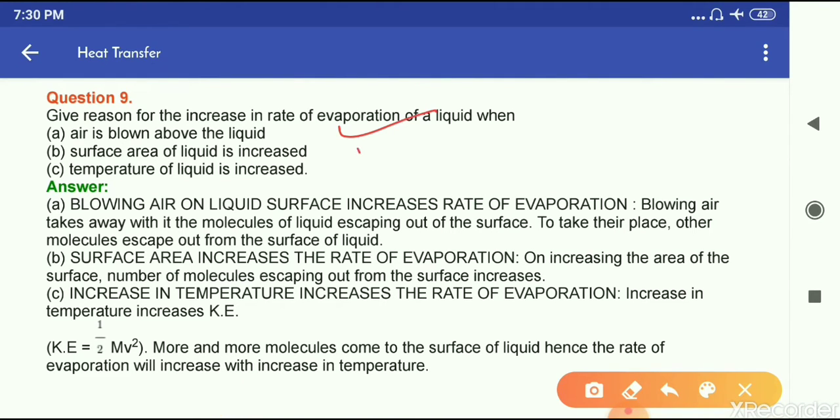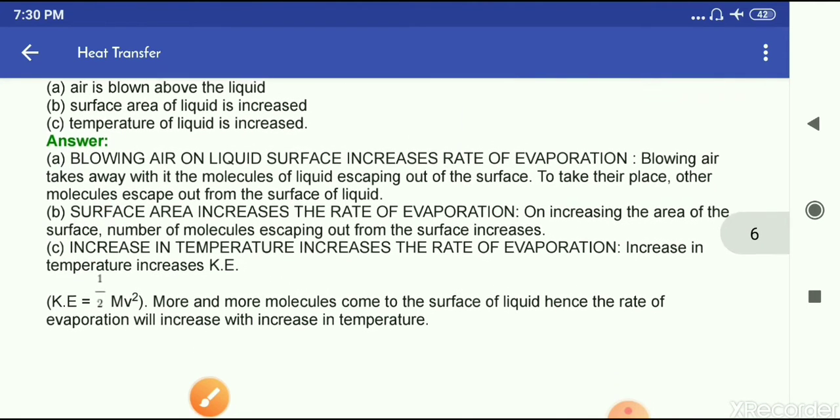Question number 9, give reason for the increase in rate of evaporation of a liquid when air is blown above the liquid. Surface area is increased and temperature of the liquid is increased. So this is the explanation of the reasons for all these three points. Okay, you can do from here.